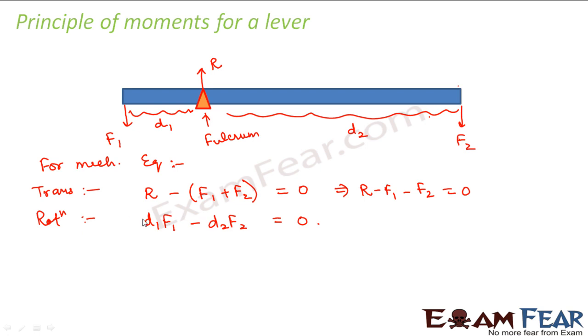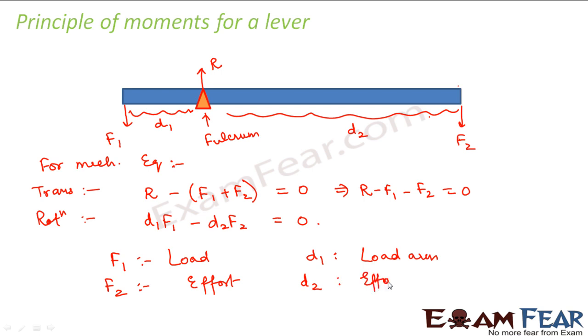Right? So now this equation is a very important equation. In this equation, we call F1 the load. So F1 is known as load. F2 is known as effort. So this is my load. This is my effort. Therefore, the distance of the load from the fulcrum is known as load arm. And the distance of the effort from the fulcrum is known as effort arm.